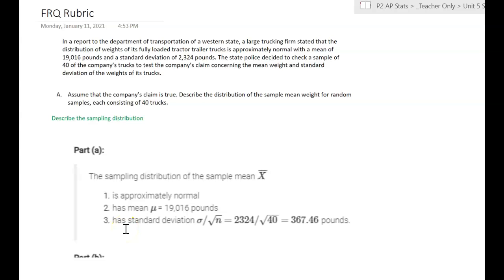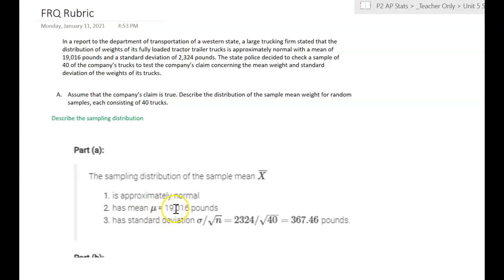But just as a reminder, we know that our sampling distribution is going to be approximately normal because we're using the central limit theorem. Since 40 is greater than 30, we can say that the central limit theorem states that if the sample size is large enough, our sampling distribution will always have an approximately normal distribution.